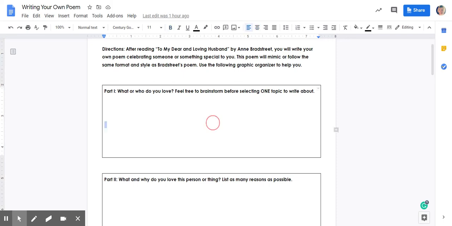In part one, you're going to brainstorm who or what you love. Think about all the things in the whole wide world, all the people in the whole wide world. I want you to type as many things as you can think of in this box here. All the things that you just think are amazing, okay? So type lots and lots of ideas.